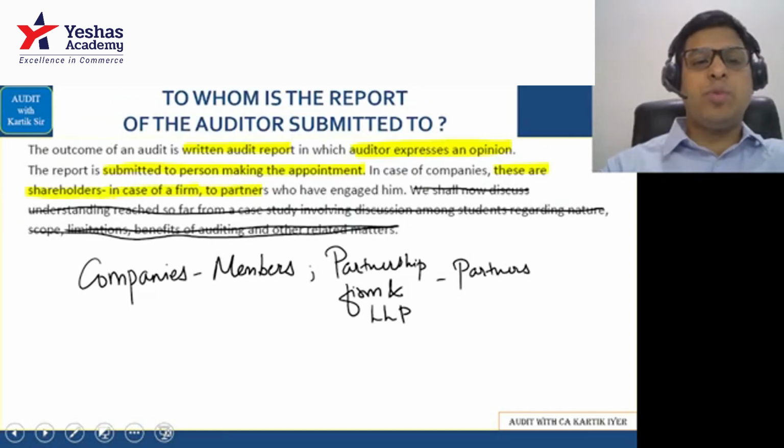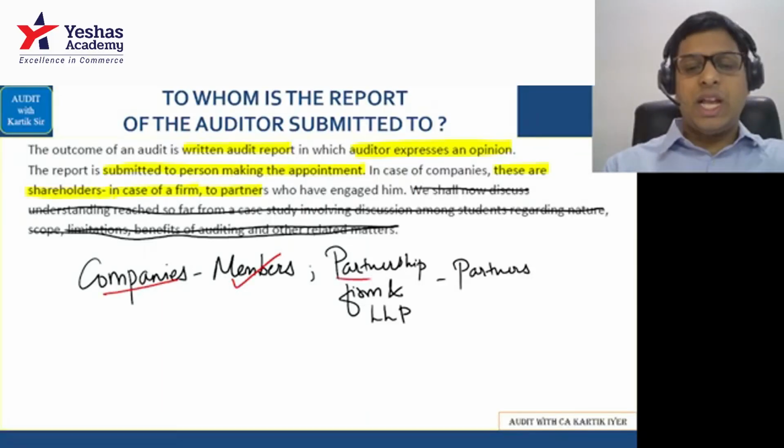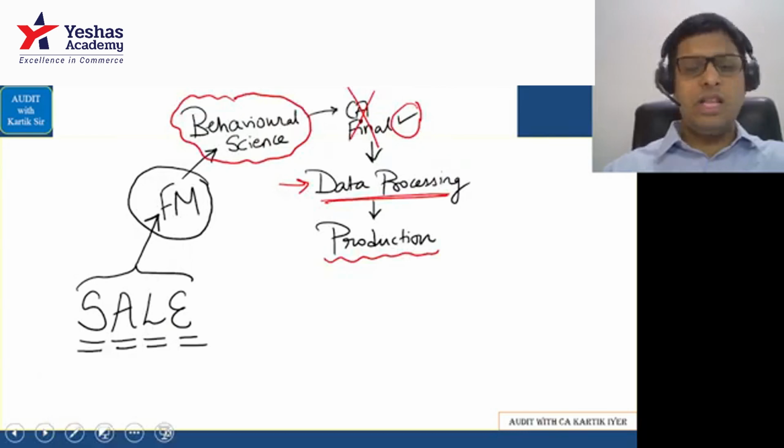To whom is the report of the auditor submitted to? The auditor submits his report in the case of companies to the members, in the case of partnership firm and LLP to the partners. Okay. Let's go to the next point.